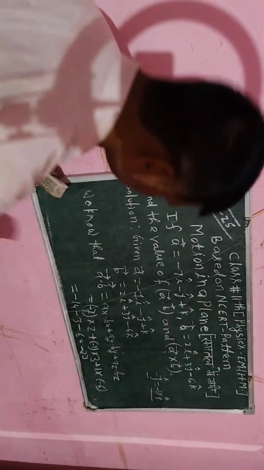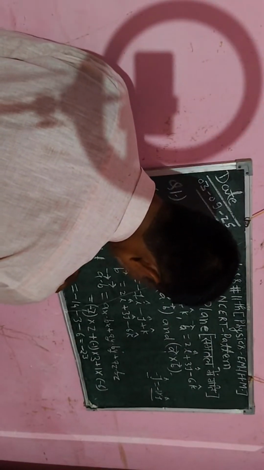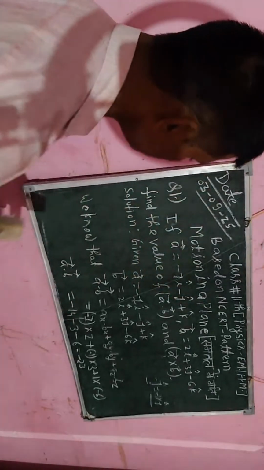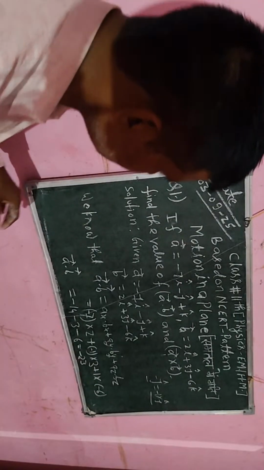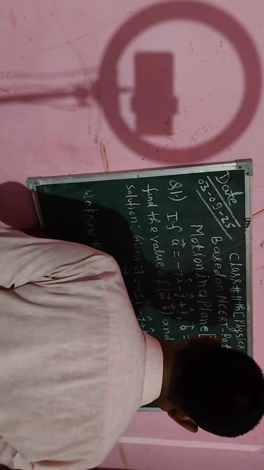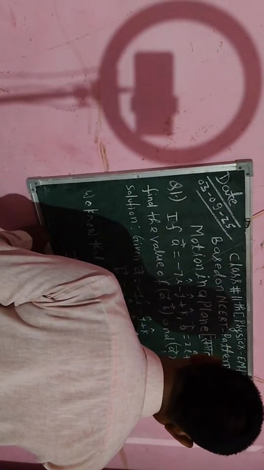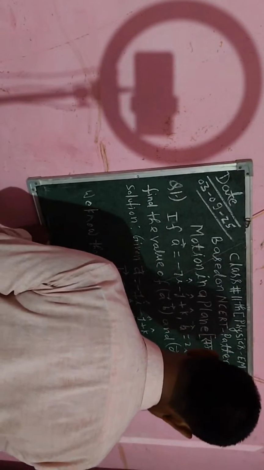So a dot b, vector a dot vector b, I have got the value minus 23. Okay, so the above data I will erase, and after erasing I will say the value of a dot b I have got here, vector a dot vector b is minus 23.